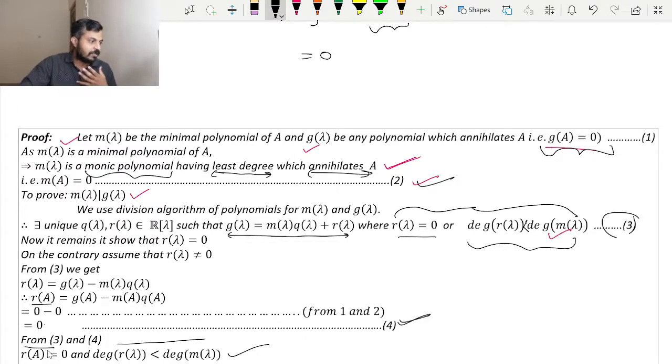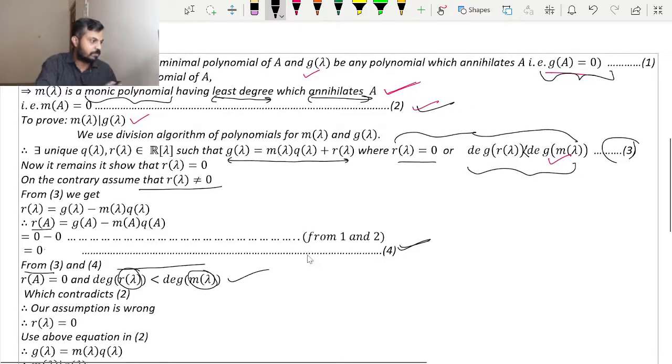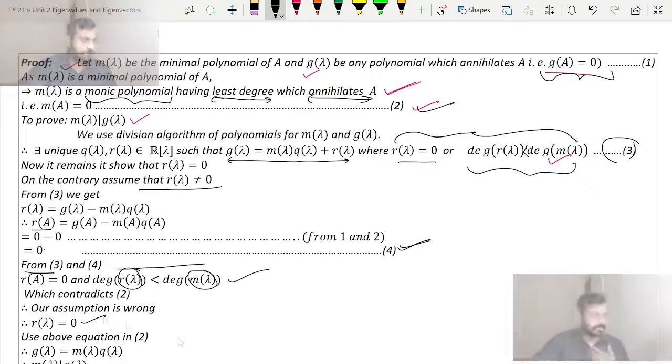But what is happening here? We got a polynomial r of lambda whose degree is less than m of lambda and it is annihilating a, which is a contradiction to the fact that m is a minimal polynomial. Thus our assumption is wrong. So whatever we assumed, that r of lambda is non-zero, is wrong. Therefore r of lambda should be equal to 0, and that is exactly what is written here.